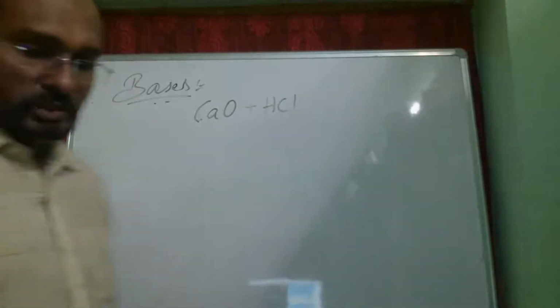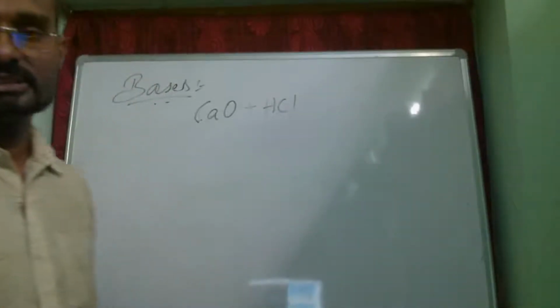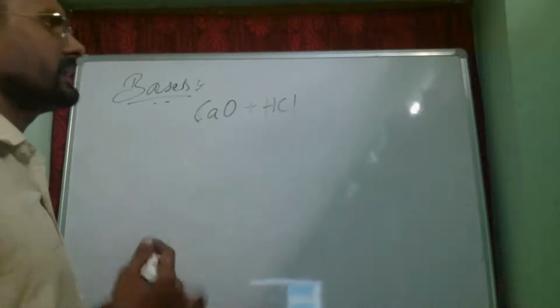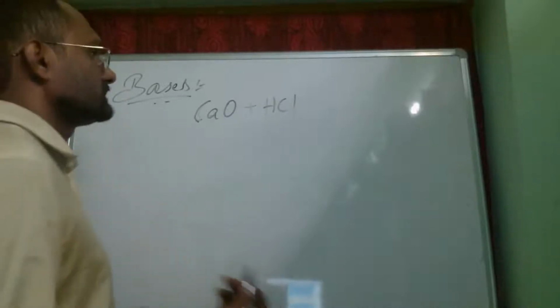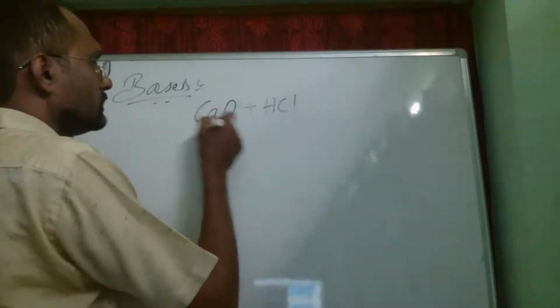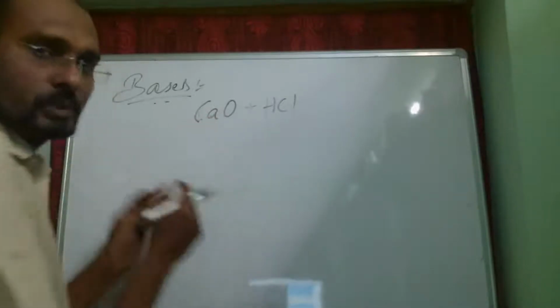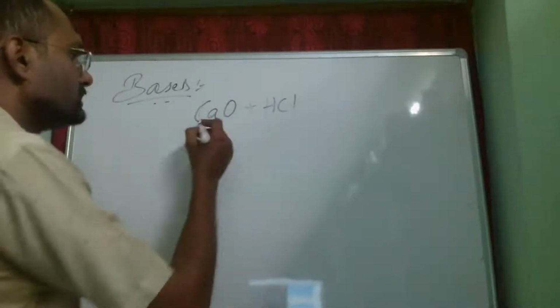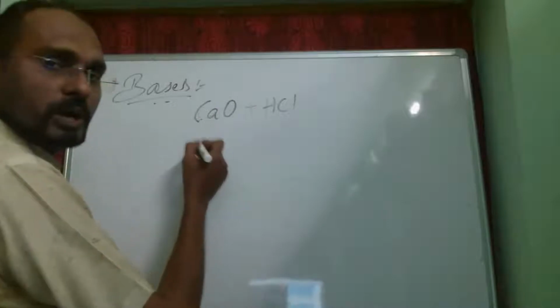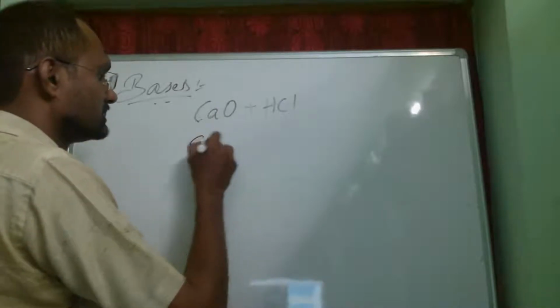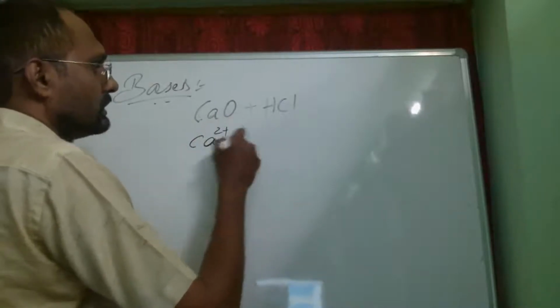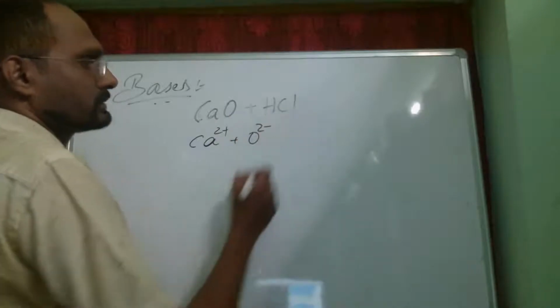During this reaction, we notice there will be an exchange of radicals. Let me explain one equation in detail. This calcium oxide is formed of two ions, that is Ca2 plus ion and O2 minus ion.